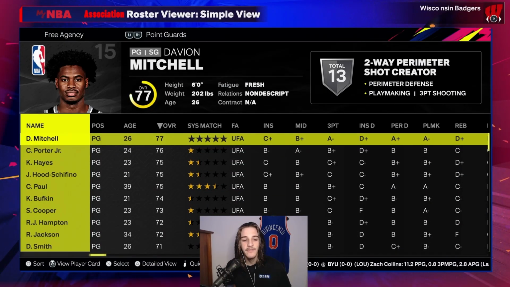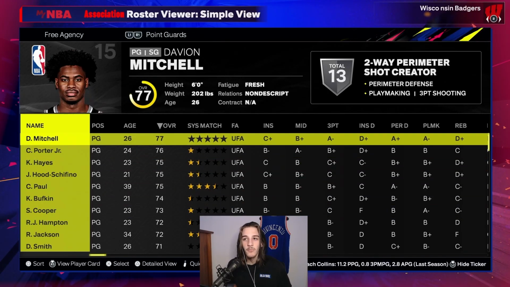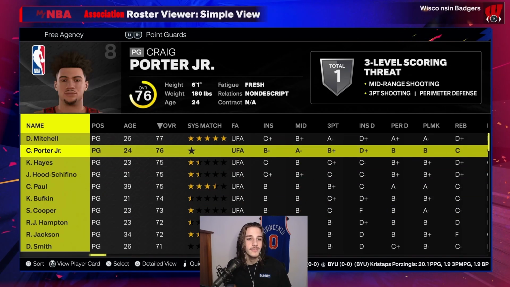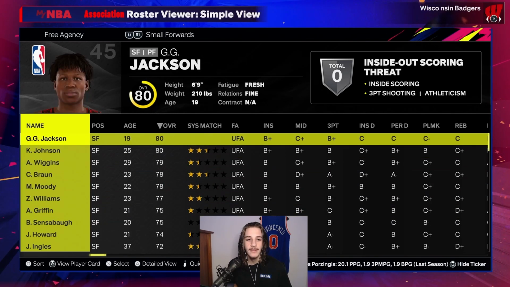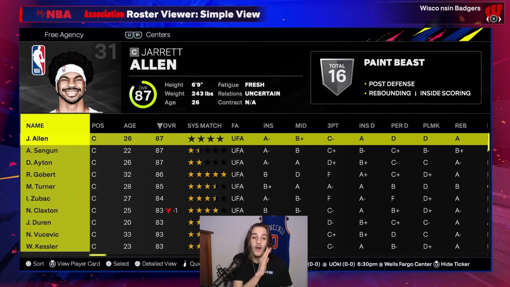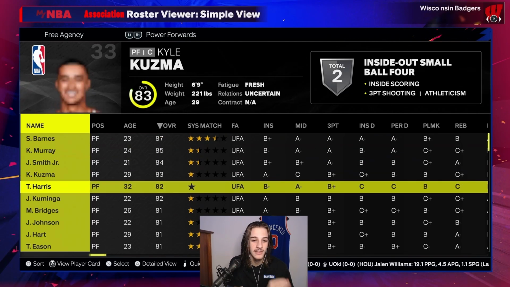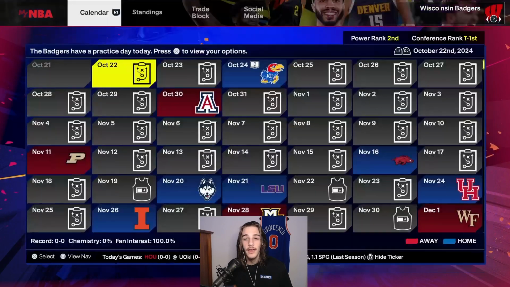The position that is definitely the weakest is this point guard position. So that team with LeBron and Anthony Edwards should definitely try and get one of these guys, but they're not going to find anybody great. Positions that are really good though are the forward and the center position. There are plenty of good players still available in those positions. So if teams need them, they should definitely go and try and grab them.